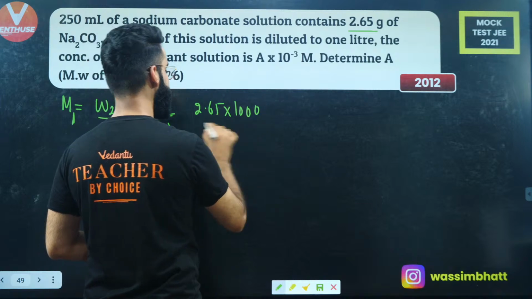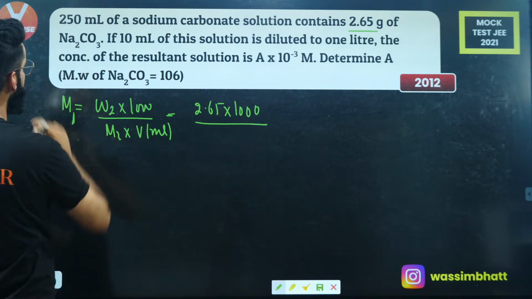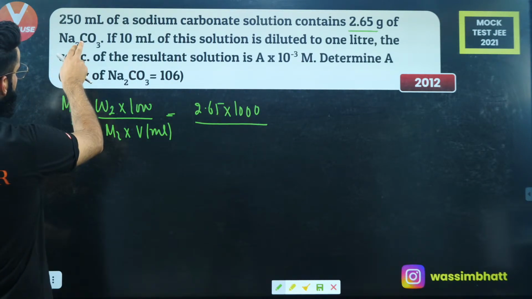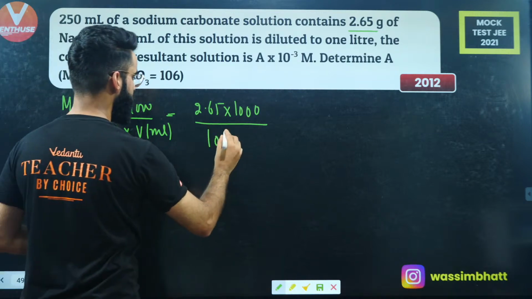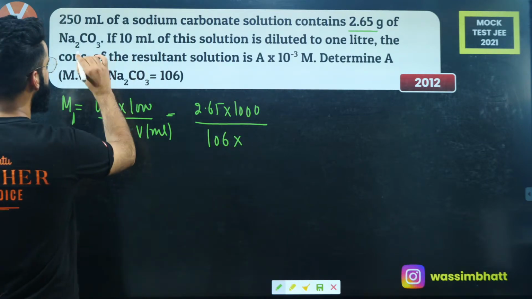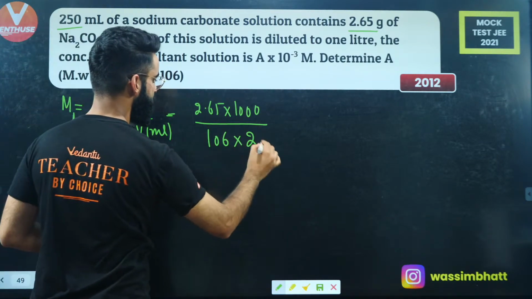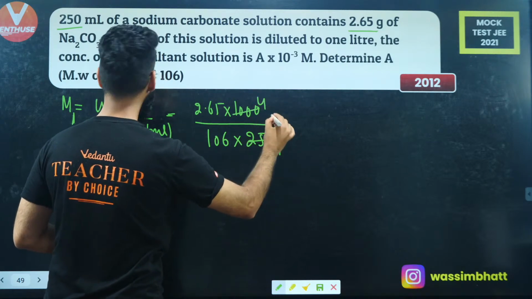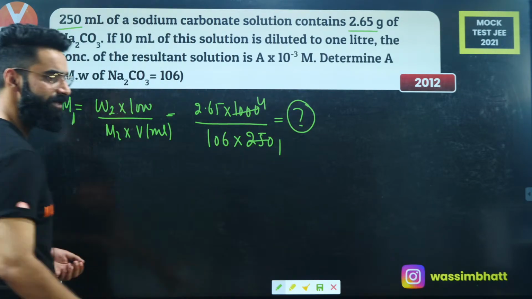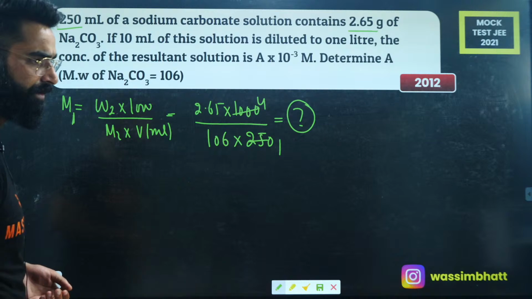People, you can do the calculation till then. What is the molar mass of Na2CO3? Molar mass of Na2CO3 is going to be 106 multiplied by volume of solution in milliliters. How much? 250. You can calculate M1 till then, right? You do it, people. You do it fast.